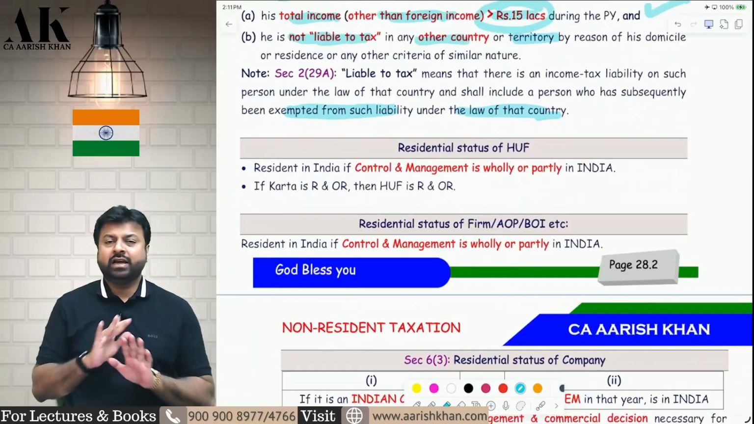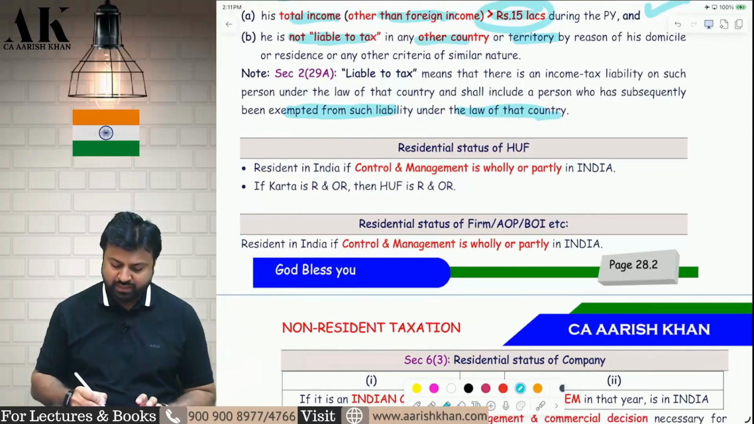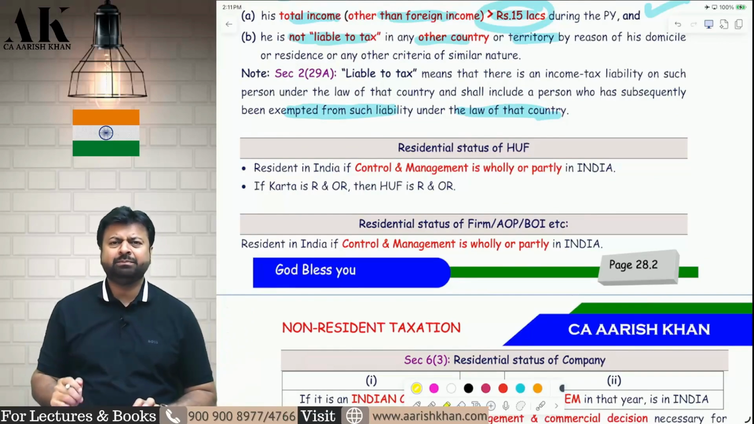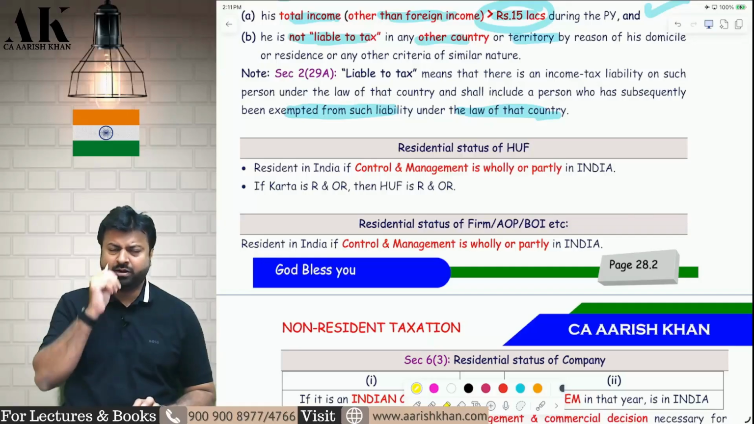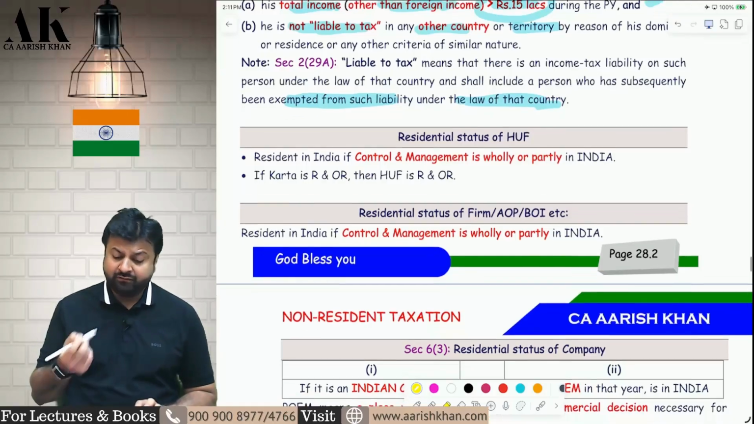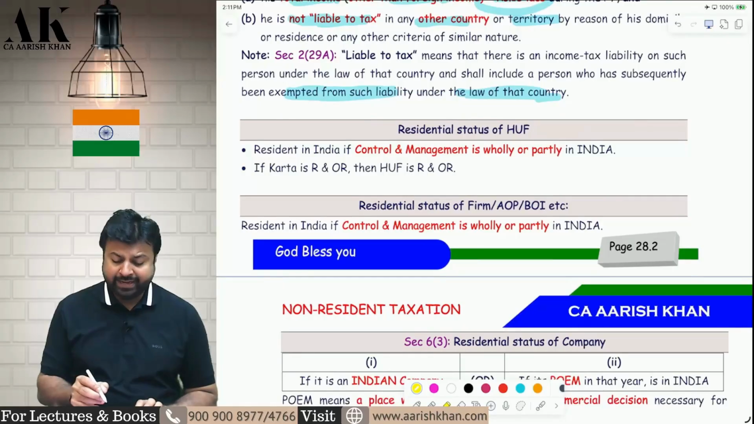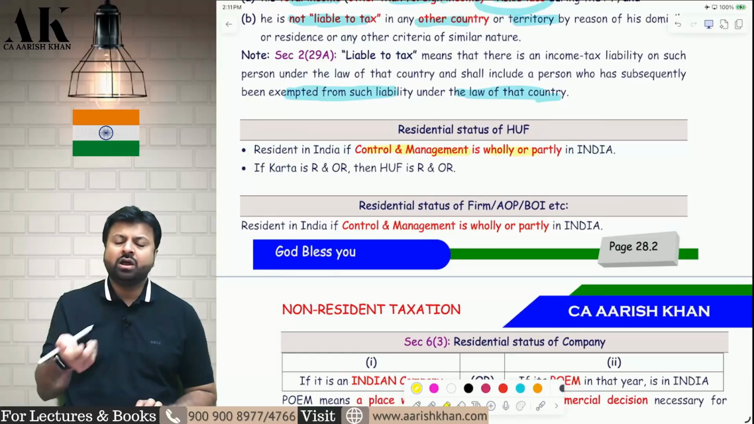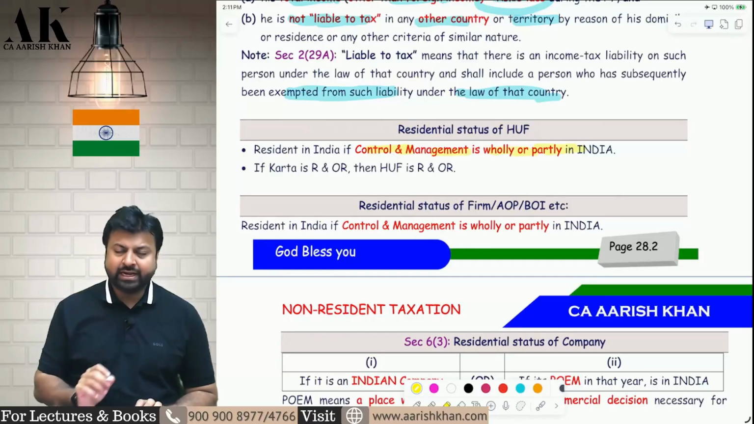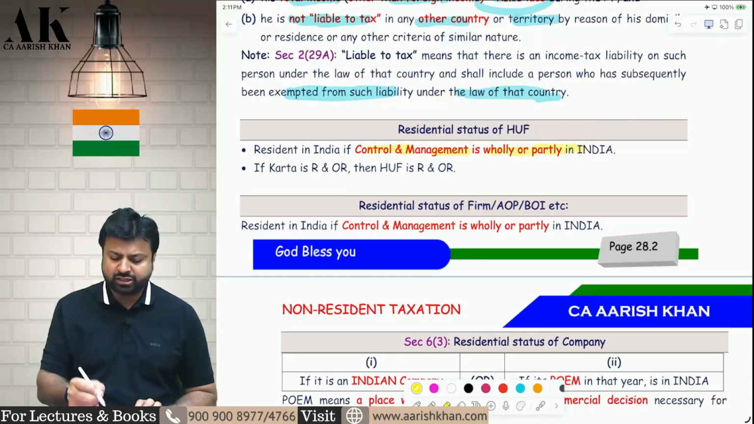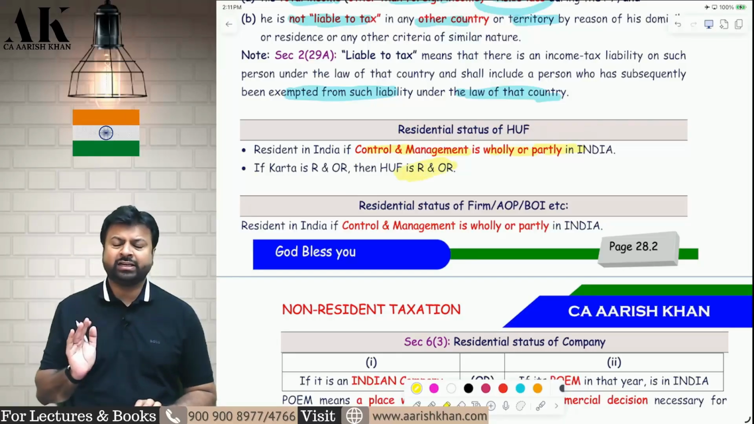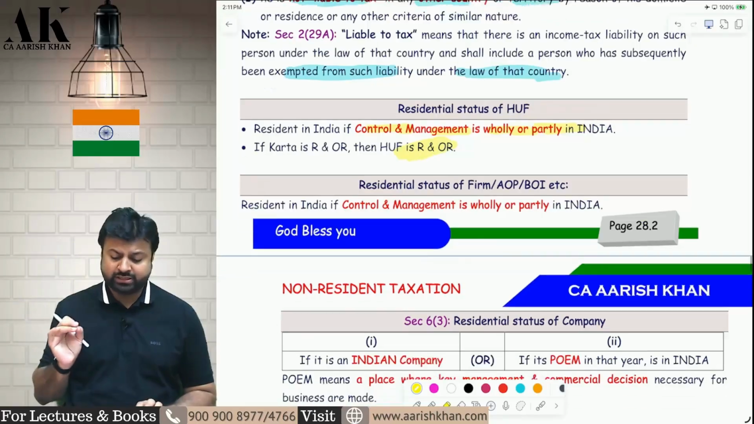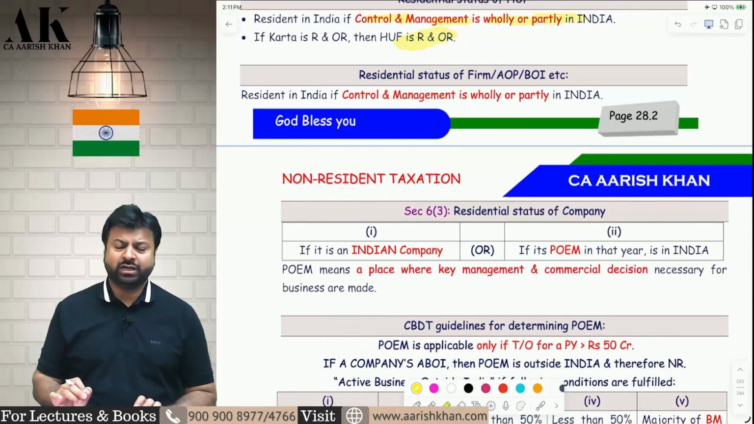Next case, here we complete the residential status of individual. Let's go ahead with some simple points, then we will go ahead with some very important points. Residential status of HUF. An HUF will be called resident when the control and management of the HUF is wholly in India or partly in India. Even if it is partly in India, it will be called resident. Can an HUF be ordinary resident? Yes. If the Karta fulfills 2 additional conditions, then HUF will be called ordinary resident. If the Karta does not fulfill the 2 additional conditions, HUF will not be called ordinary resident.